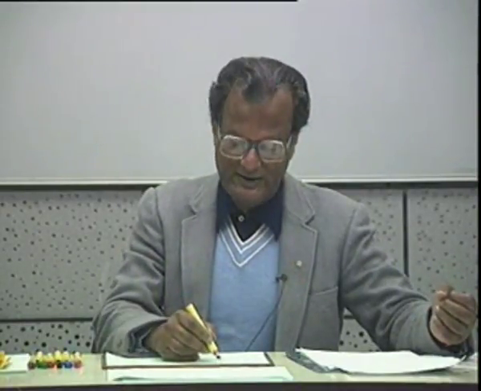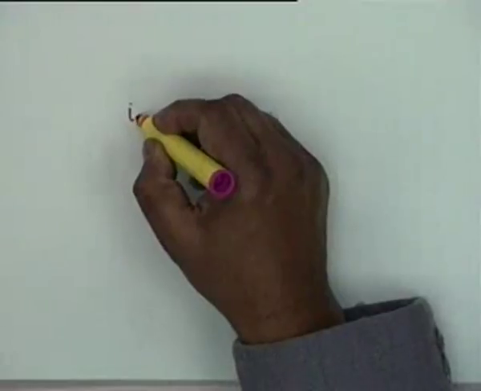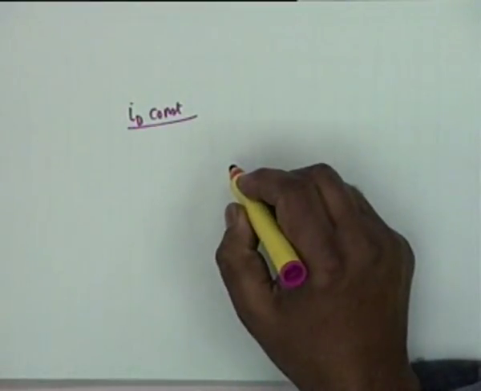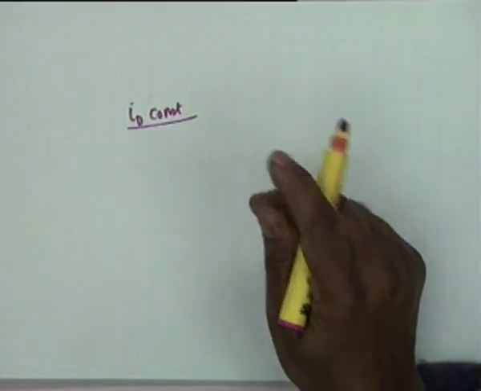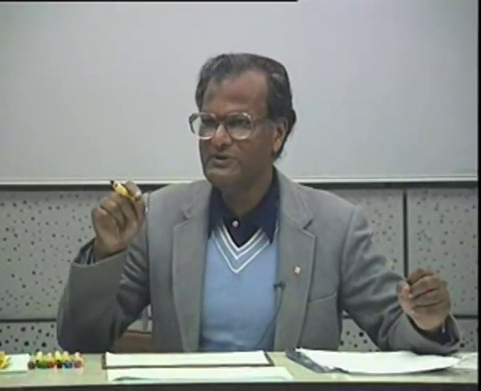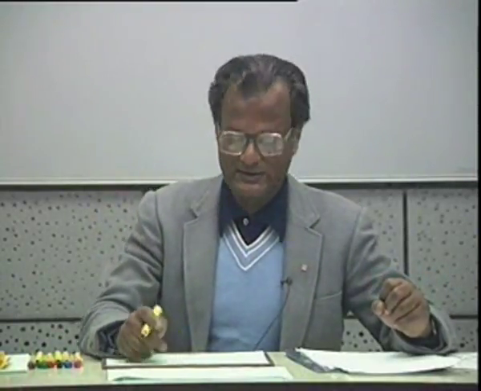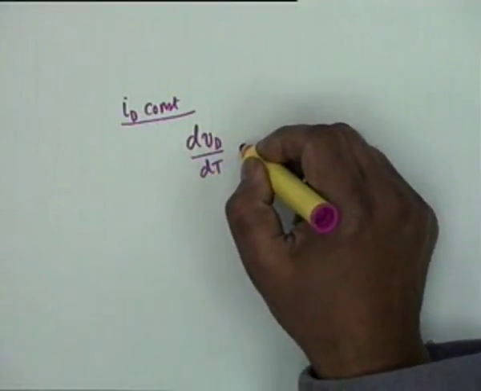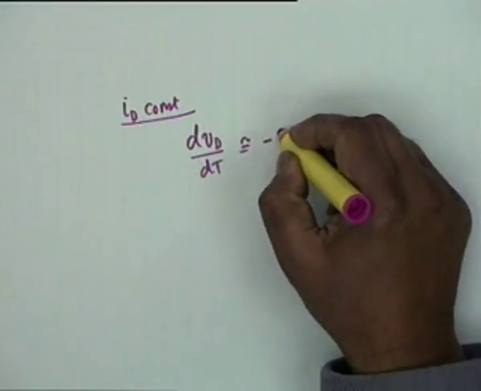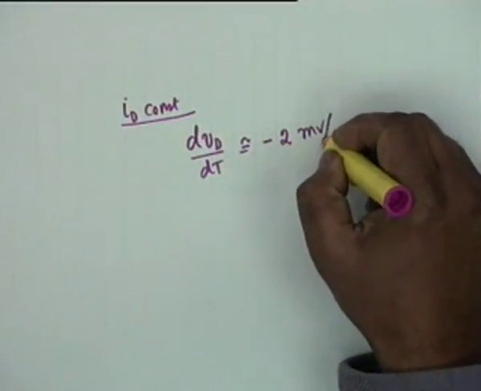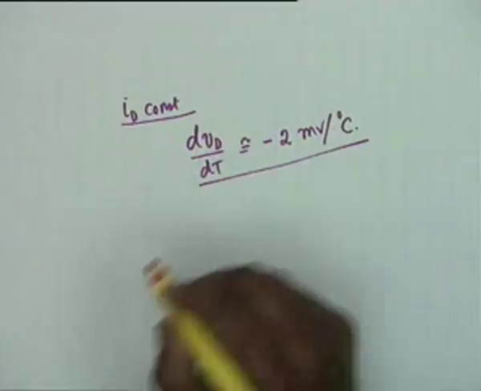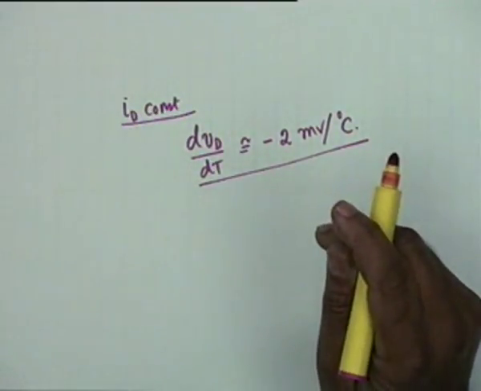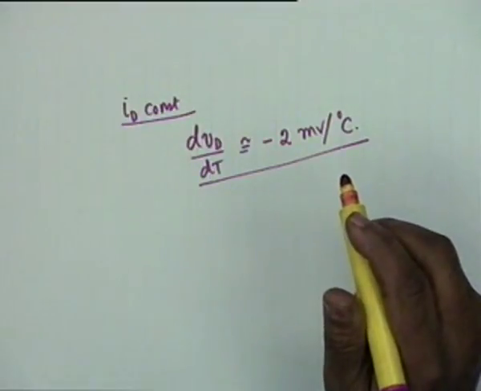It is found that if I_D is constant, that is, if you drive the diode by a constant current source, you inject a current I_D, then V_D changes with temperature at the rate of minus 2 millivolt per degree centigrade. This figure is important. dV_D/dT is approximately minus 2 millivolt per degree centigrade.